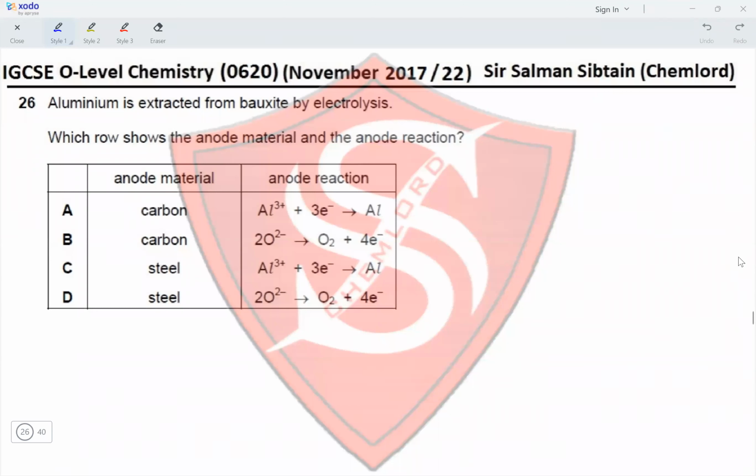Question 26. Aluminum is extracted from bauxite by electrolysis. Which row shows the anode material and the anode reaction? So the anode is made up of carbon. So this eliminates options C and D. And anode is where oxidation takes place. So oxide ions are oxidized to oxygen gas. So this eliminates option A, making option B the correct option for this question.